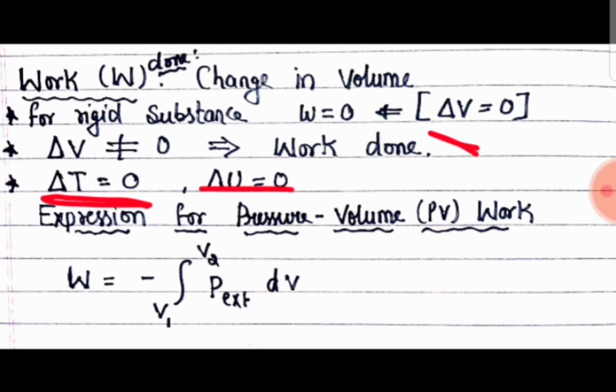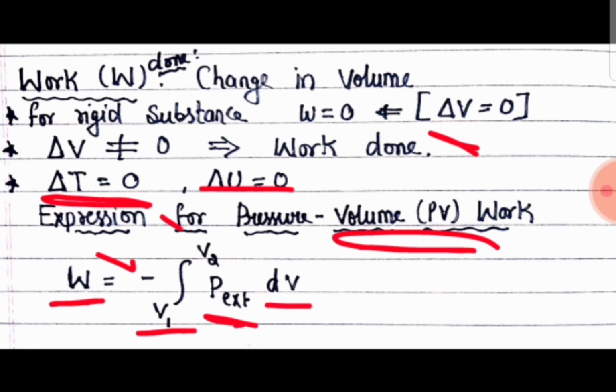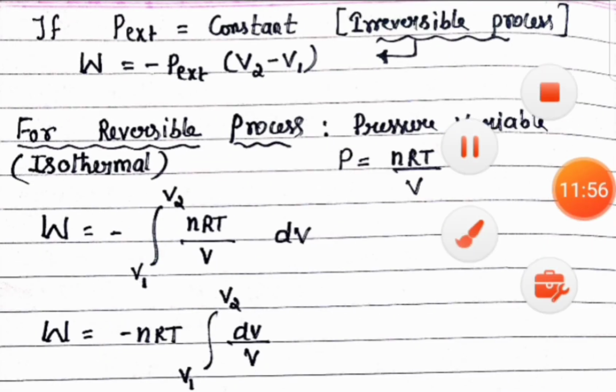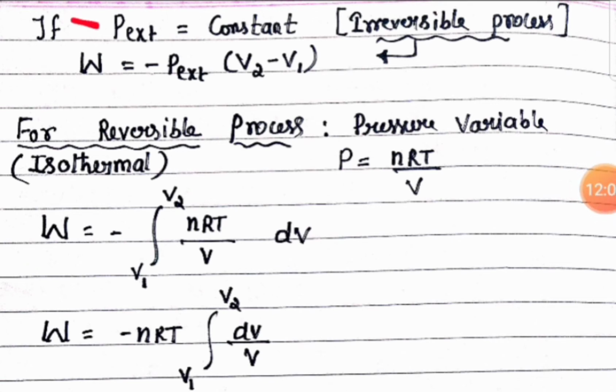Remember that. Now the expression for pressure-volume work: W is work, the minus symbol indicates work done by the system, W is equal to minus the integration from initial volume to final volume of external pressure into dV. For an irreversible process, we have already learned external pressure is constant.